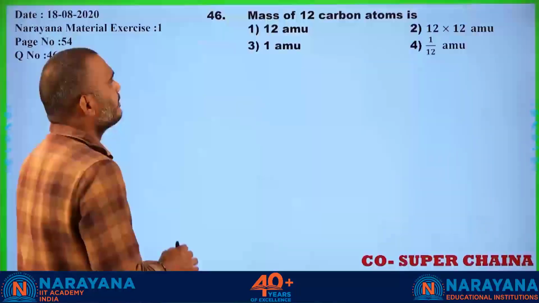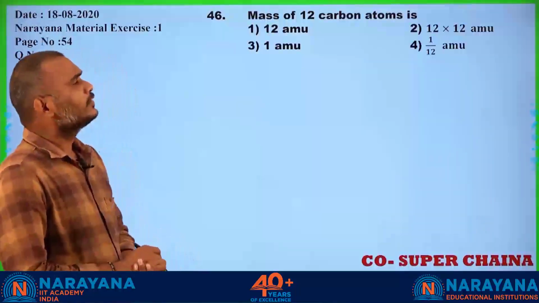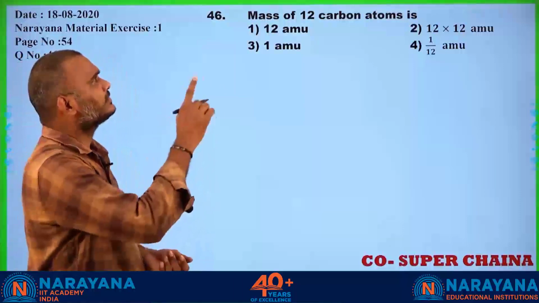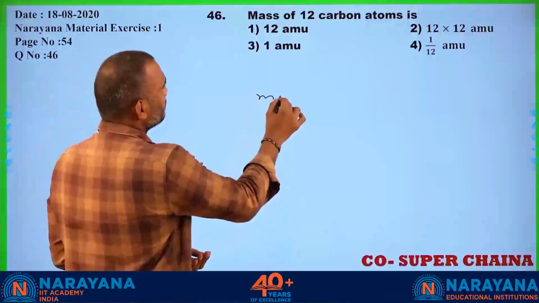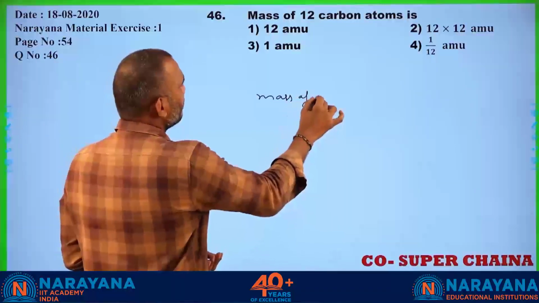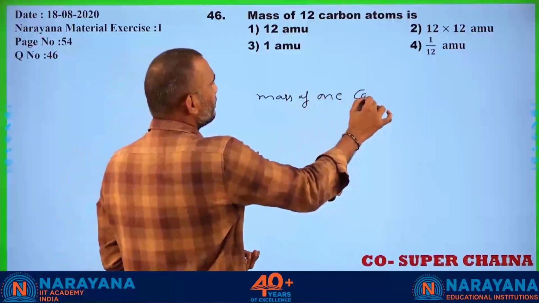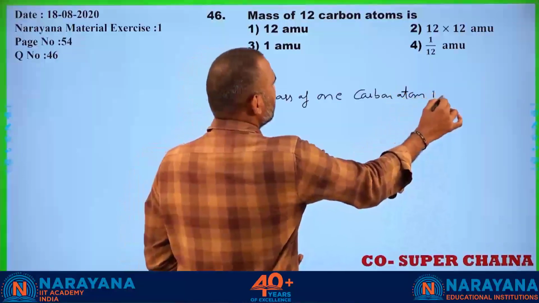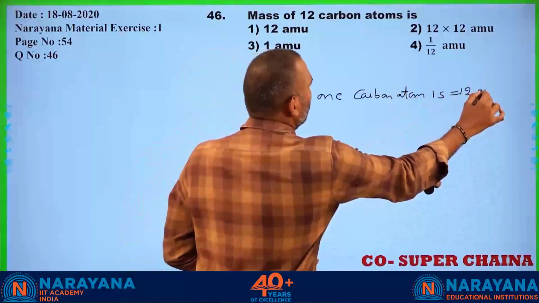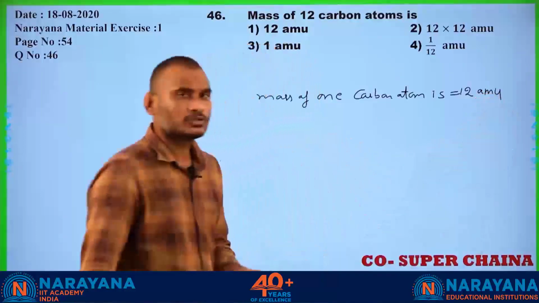Question number 46. Mass of 12 carbon atoms. Mass of one carbon atom is 12 AMU, yes or no, students?